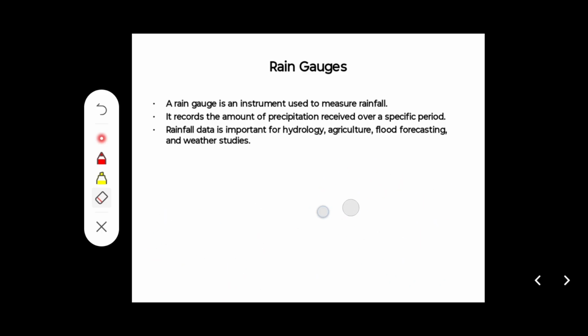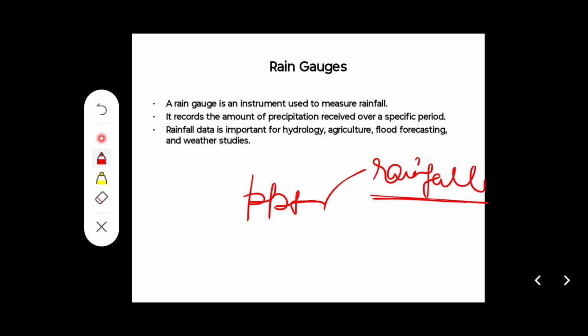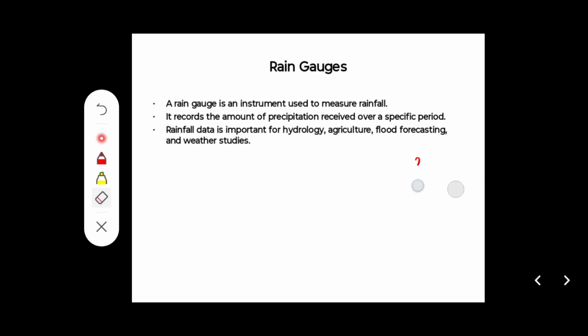So I'm talking about the measurement of precipitation. The main form of precipitation is rainfall. So we are going to understand how we have to measure our rainfall. Rainfall we can measure by using rain gauges. We have to install different types of rain gauges. The instrument which measures rainfall is called a rain gauge. A rain gauge is an instrument used to measure rainfall.